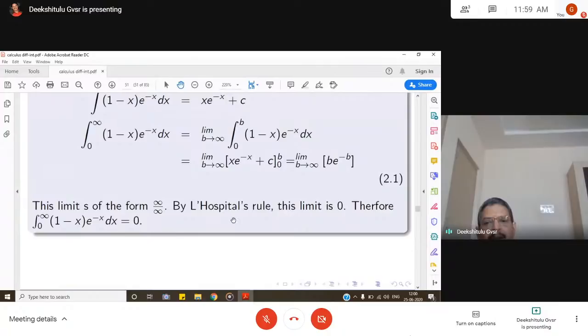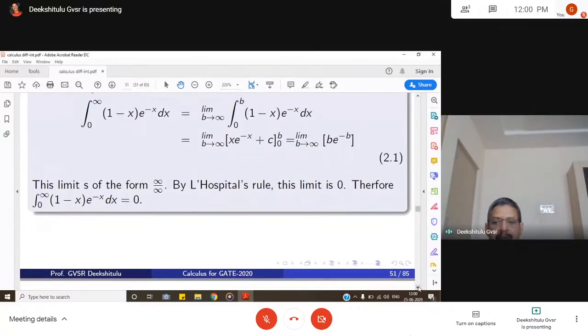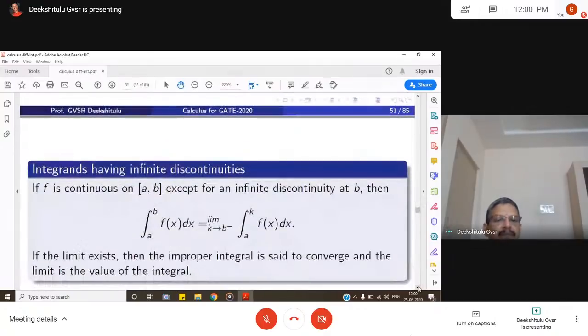So if you apply L'Hospital's rule, it becomes 1 by e power b. Then if b goes to infinity, the limit is 0. Therefore the integral 0 to infinity of 1 minus x e power minus x dx becomes 0. This is how we evaluate improper integrals of the first type.